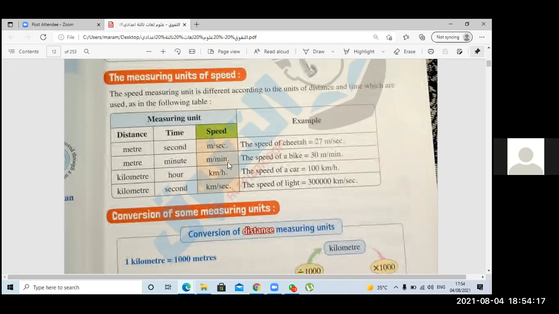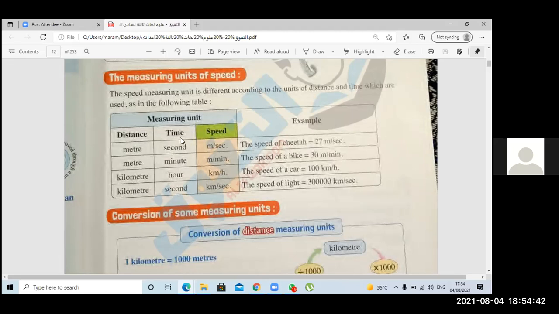If the distance is kilometer and the time is hour, kilometer per hour. What if the distance is kilometer and time is second? Kilometer per second. So we get the measuring unit of the speed from the distance and from the time.